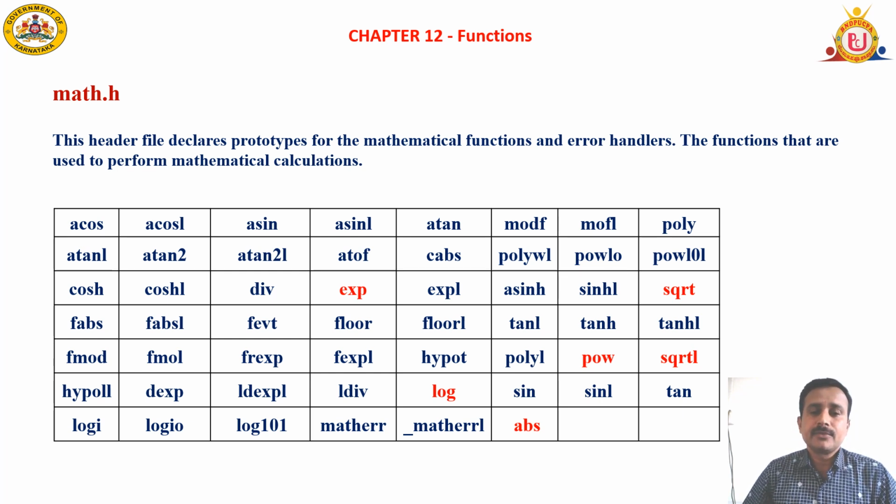Apart from that, suppose I want to perform operations other than the operators we did there, then we need the math.h header file. Suppose I include math.h, I can perform operations like, as I told you, sqrt to find the square root. Without including the header file, we cannot perform this square root function. We have to include the header file.